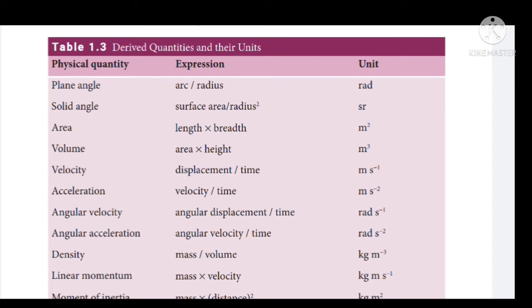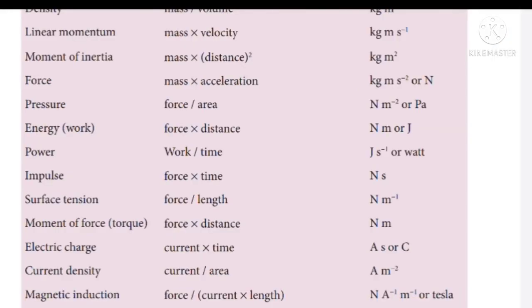Unit for mass is kilogram. Unit for velocity is meter second power minus 1. So mass into velocity will become kilogram meter second power minus 1. And next physical quantity is moment of inertia. Formula for moment of inertia is mass into distance squared. Unit for mass is kilogram. Unit for distance is meter. Then mass into distance squared will become kilogram into meter squared.